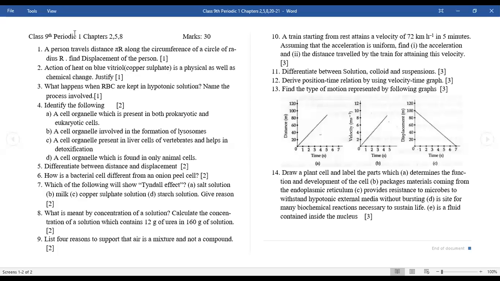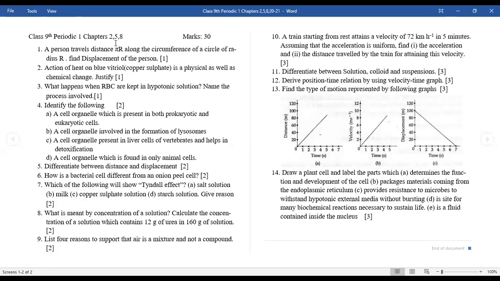A person travels distance pi r. That is, pi r is half the circumference along the circumference of the circle of radius r. That means the endpoints are diametrically opposite. So the displacement will be the diameter of the circle. The radius r is given, so 2r is the displacement.